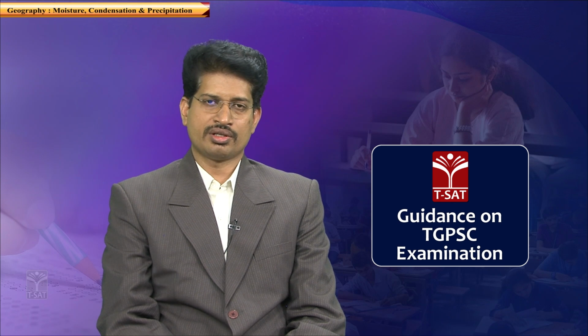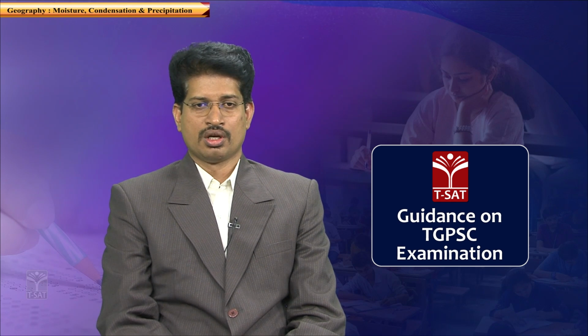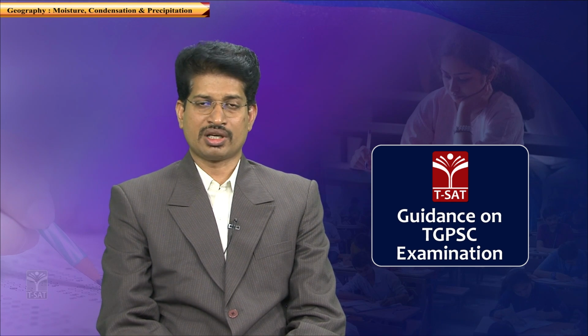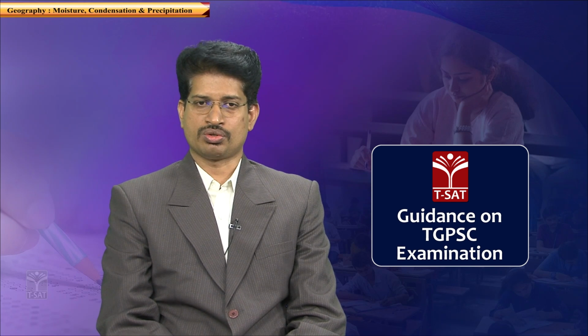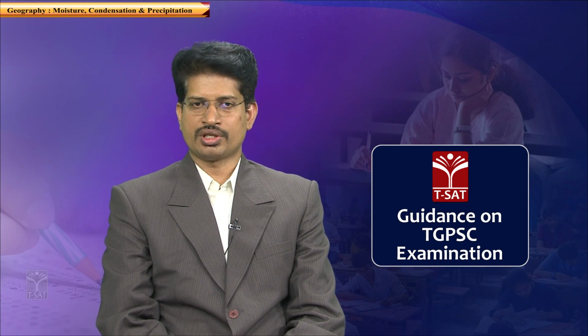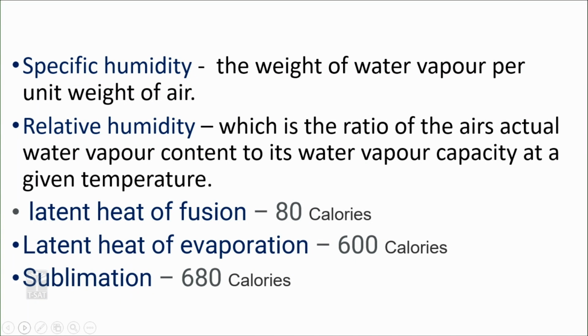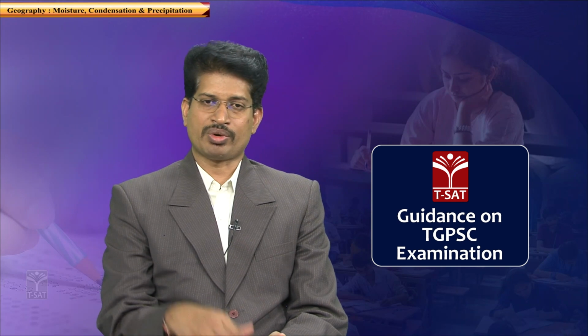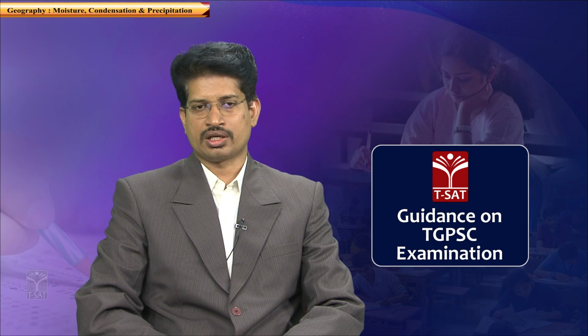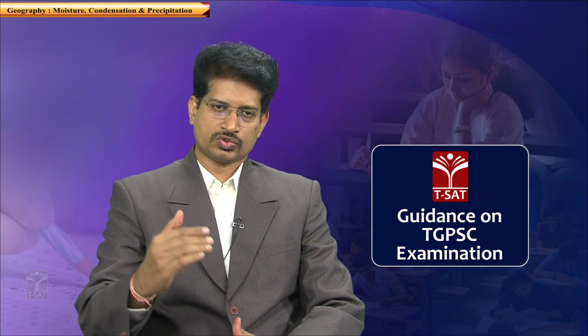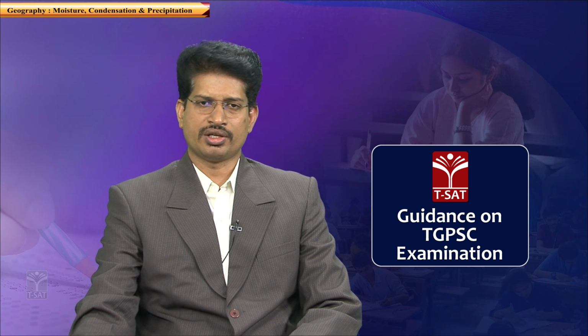So, latent heat in terms of sublimation might be a question. Latent heat of vaporization, the calories essential for water, might be a question. Latent heat of fusion might be a question. So, latent heat of fusion is 80 calories. Latent heat of vaporization is 600 calories, whereas in the case of sublimation, it is 680 calories. From solid to vapor directly or vapor to solid, it consumes 680 calories. So, this is what latent heat is.